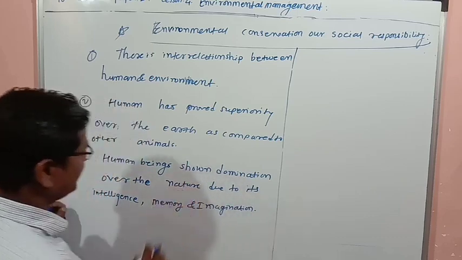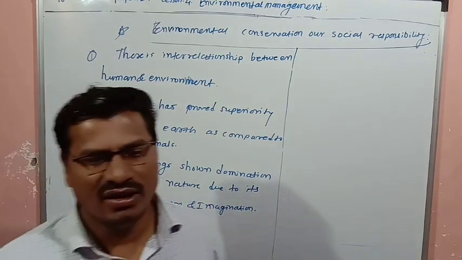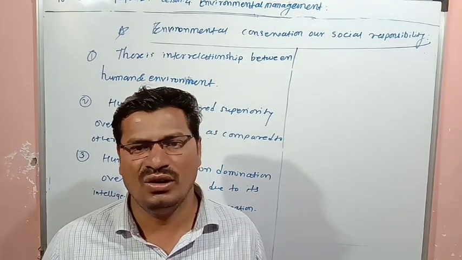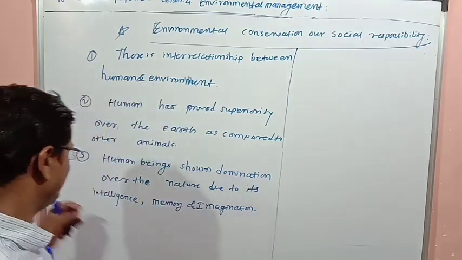Because of that he has made domination over nature. The next thing is that he utilized all natural resources beyond the limit.